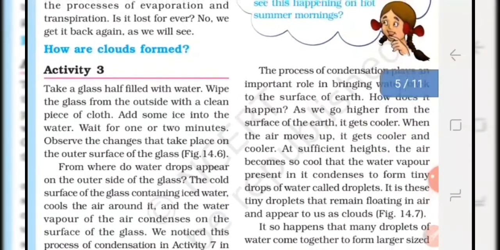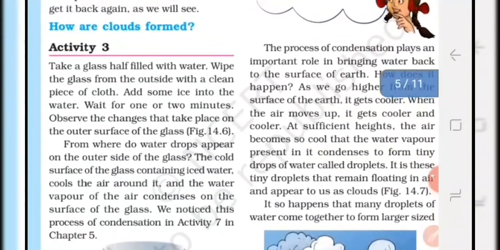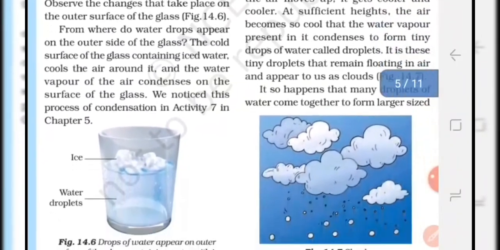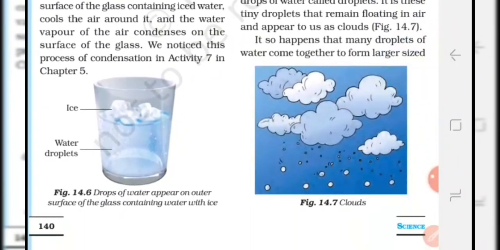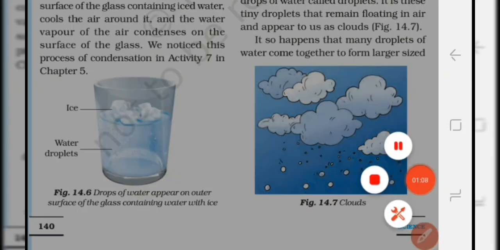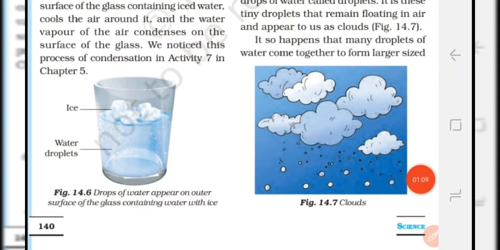Okay, now let us move to the next topic, how are clouds formed. Let us understand it with the help of activity 3. Students, in this activity, take a glass of water and put a few ice cubes in the glass tumbler. After some time, you will observe that there are water droplets on the outer surface of the glass. From where do these water droplets come on the outer surface of the glass? Let us know the answer to this question.